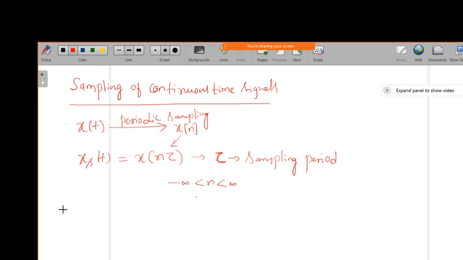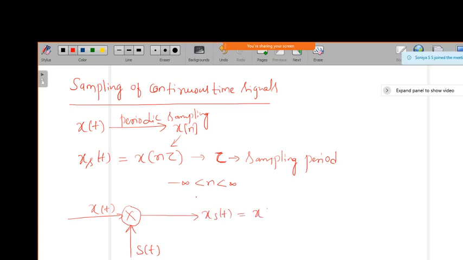For example, if you have the signal x of t and you multiply it by the periodic samples, which we call s of t, then you will get the sampled signal xs of t, which we can represent as x of n tau.